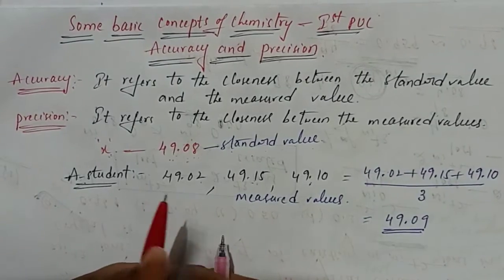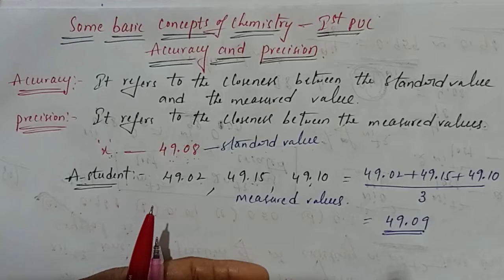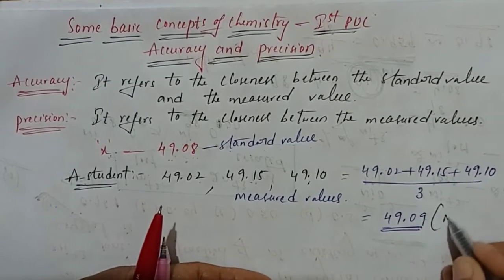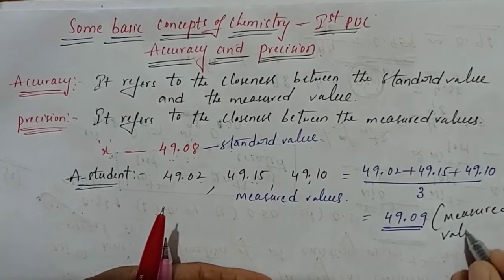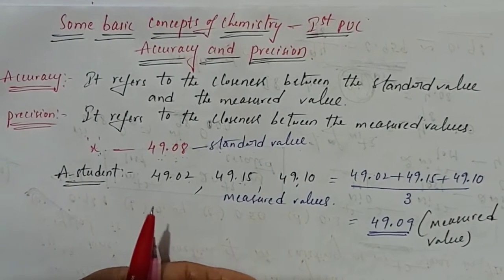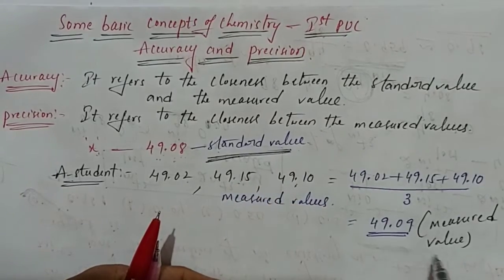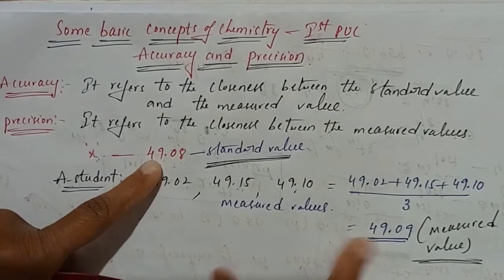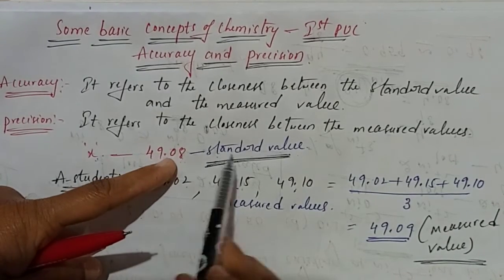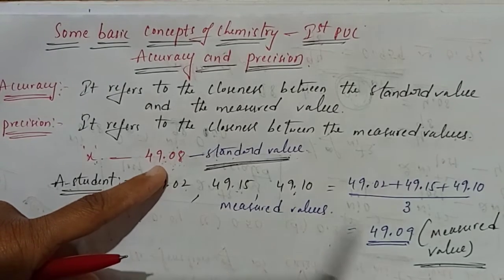So 49.09 is the measured value. Are you clear? This is the measured value and this is the standard value. See, students, observe these two values: 49.08 is the standard value, 49.09 is the measured value. Both are close, correct?